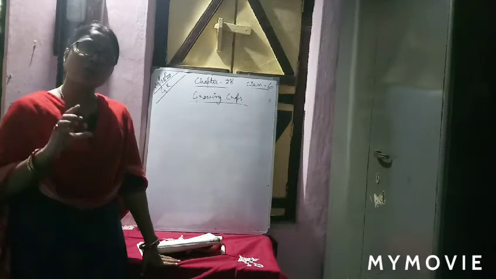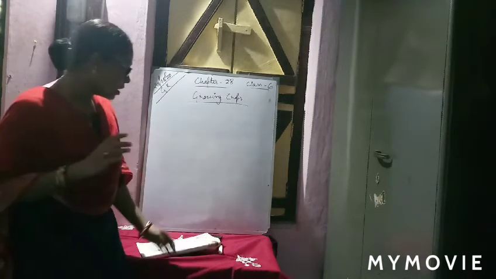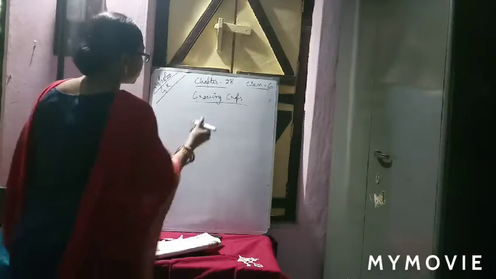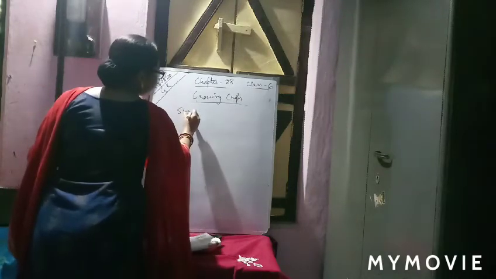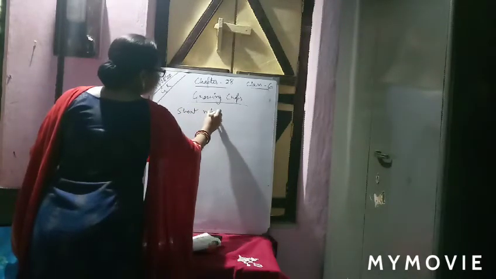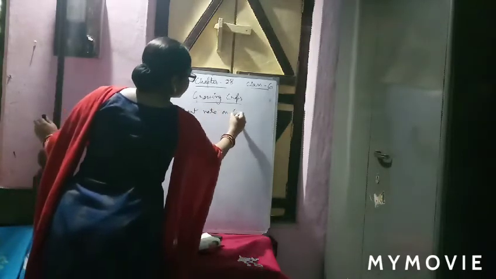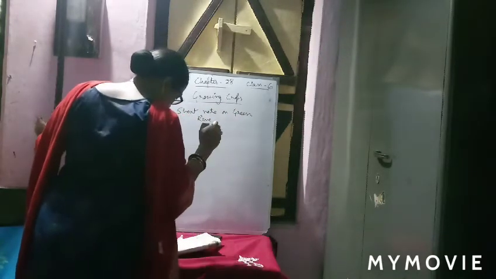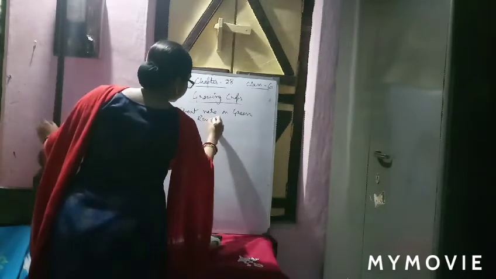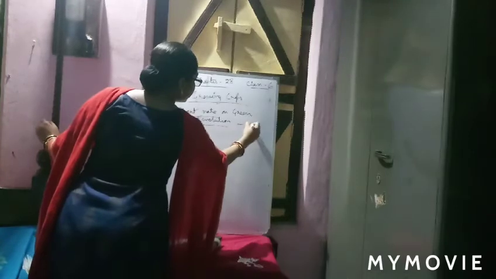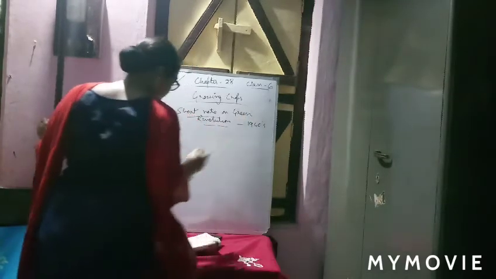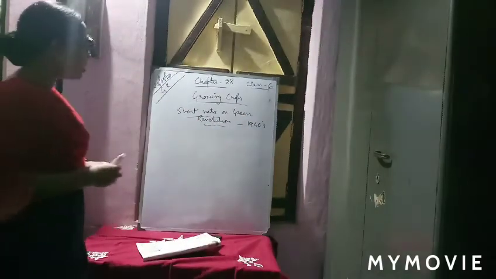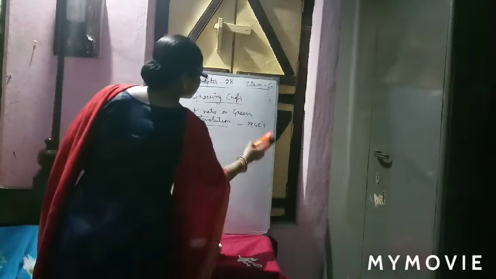So you'll write a short note on the green revolution. Green revolution starts with the 1940s. Clear? It starts with the 1940s.